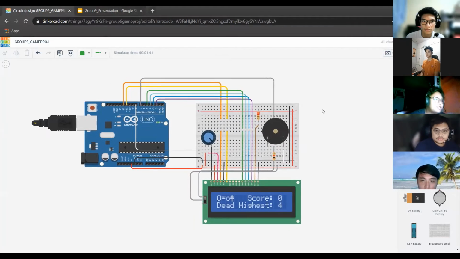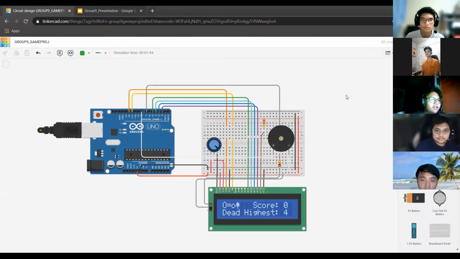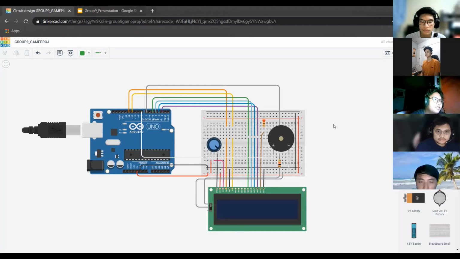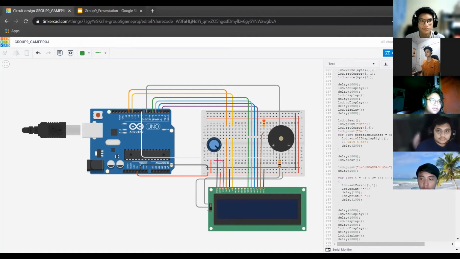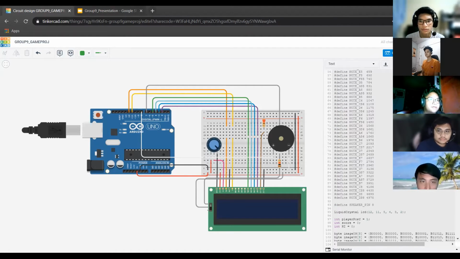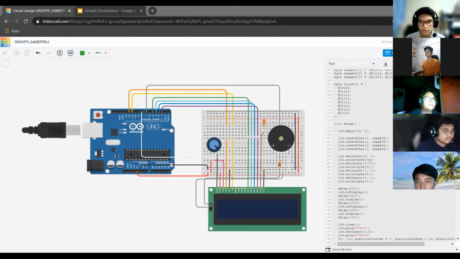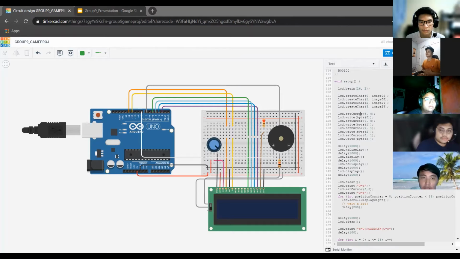For the demonstration of our game, first we headed to the Tinkercad software. As you can see on the Tinkercad, you will see our materials used such as the LCD, piezo speaker, slide switch, and the potentiometer. As for the code, the first function whenever we start the simulation to run is the setup.